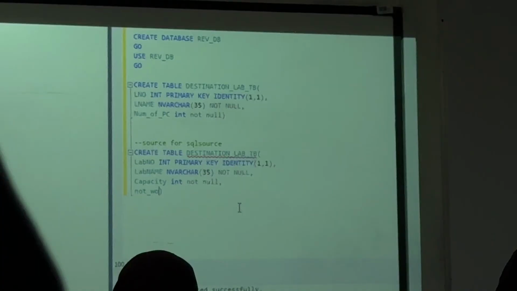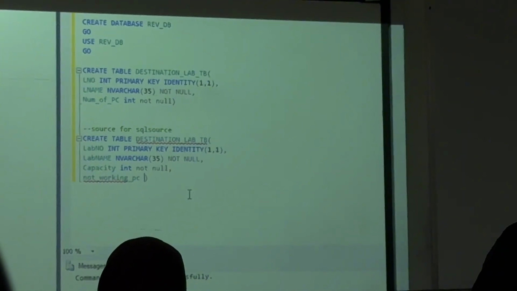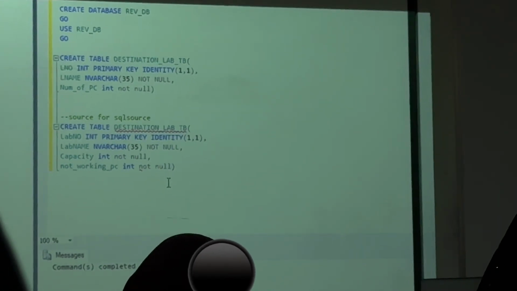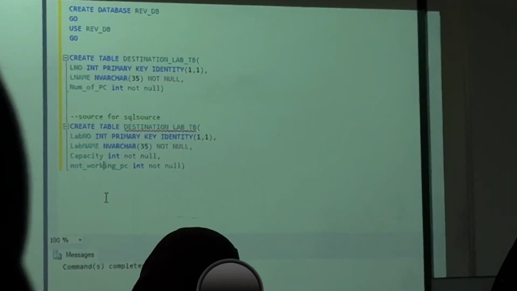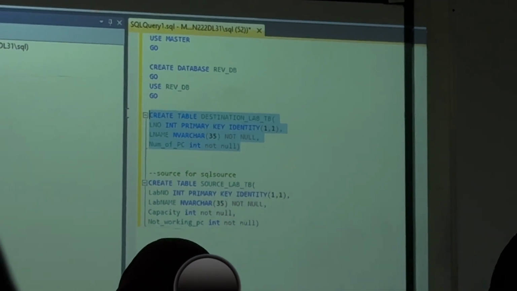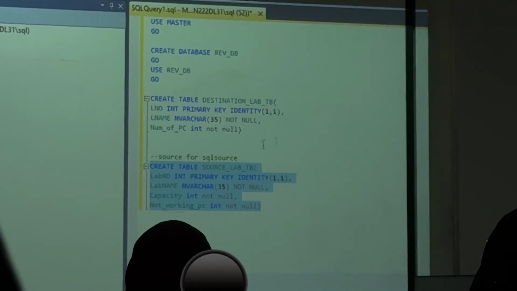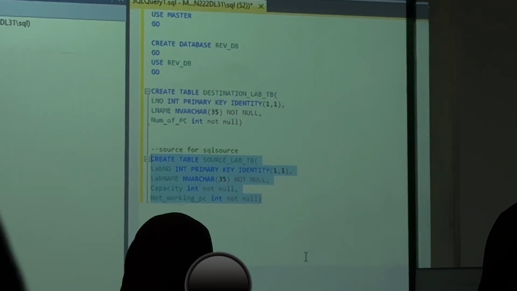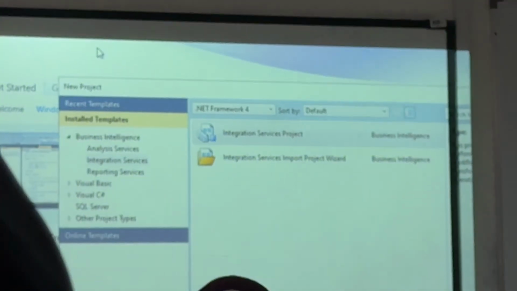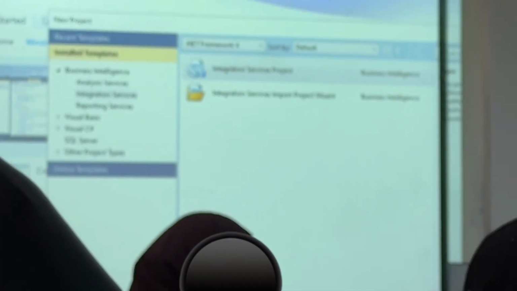Even calculations are not working. PC, it is an integer, not. Okay, we have now. This destination I am going to use for a flat file and Excel. This one I am going to use for source, my SQL source. This one I am going to be used for destination. I already told you what is my objective. I am going to create a SQL source as well Excel source and flat file source.